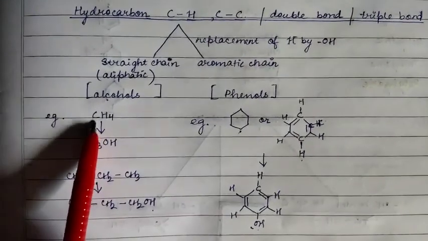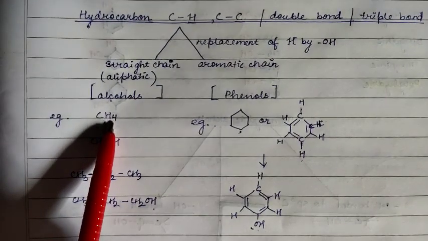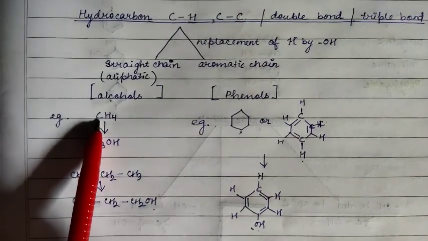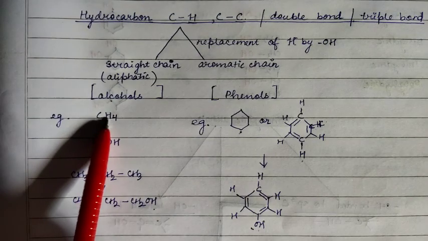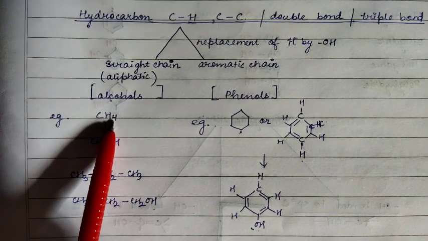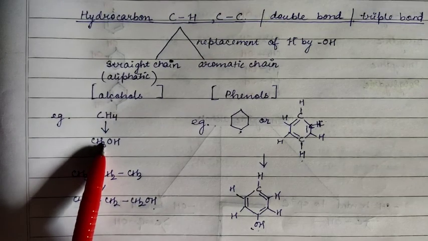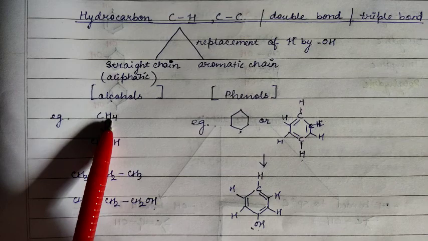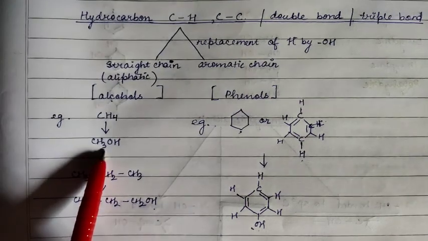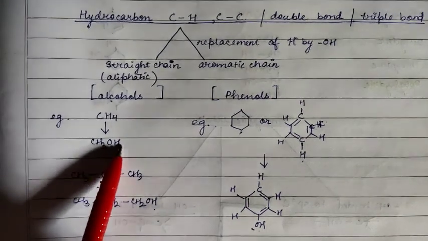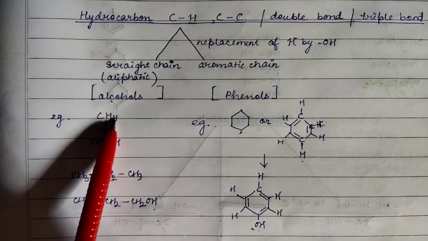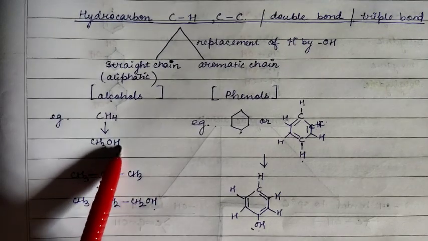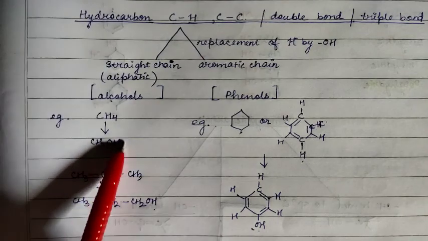For example, CH4, there is no ring here. The carbon is attached to 4 hydrogen. Okay, it is a straight chain, it is a molecule. Now when one hydrogen is replaced by OH, what will you get? CH3OH. Okay, 3 hydrogen is there and the 4th hydrogen is replaced by OH. Okay, so this is an alcohol.